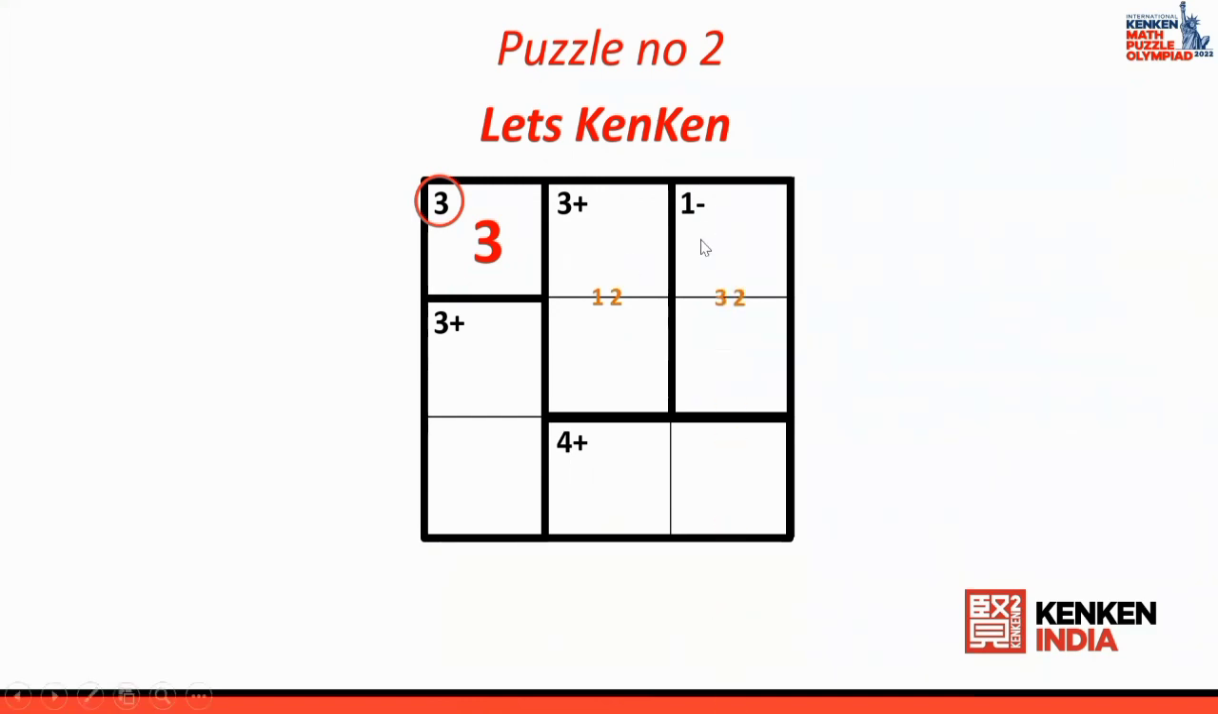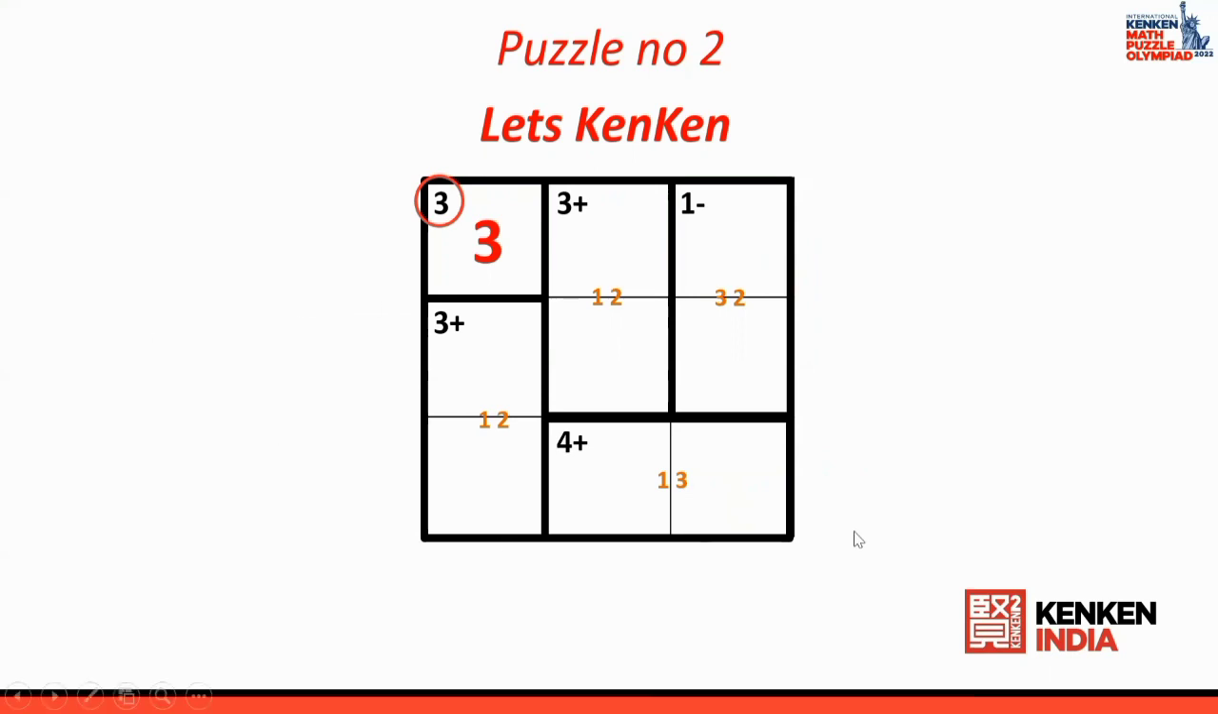The next cage is 1 minus. The possibility is 3 and 2, and 1 and 2 is also a possibility. Now I look at the next cage, 4 plus. 1 and 3 is the only possibility. Now I go to the next cage, which is 3 plus. 3 plus is 1 and 2. Okay, now let us start solving this KenKen puzzle. We have written all the possibilities now. Where are we going to start?